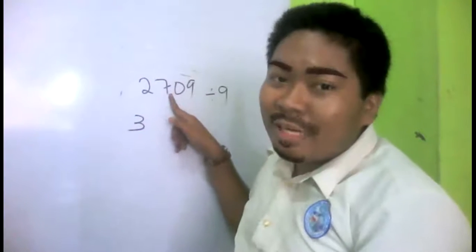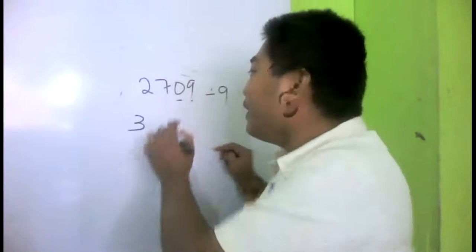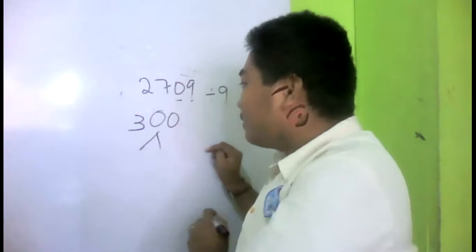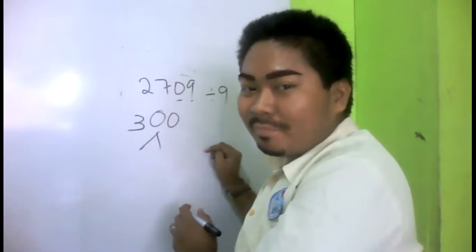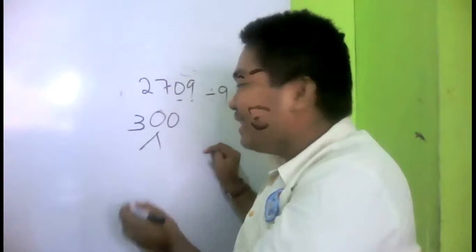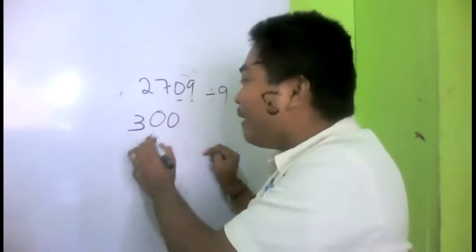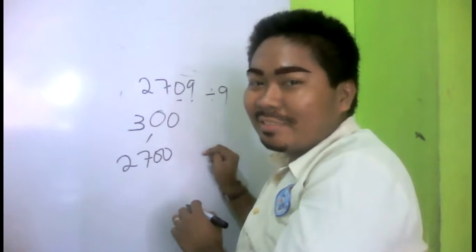If you stop here, how many digits do we still have? Two, then 0. To make it 301. 309? That would become 300 times 9, which is 2,700.